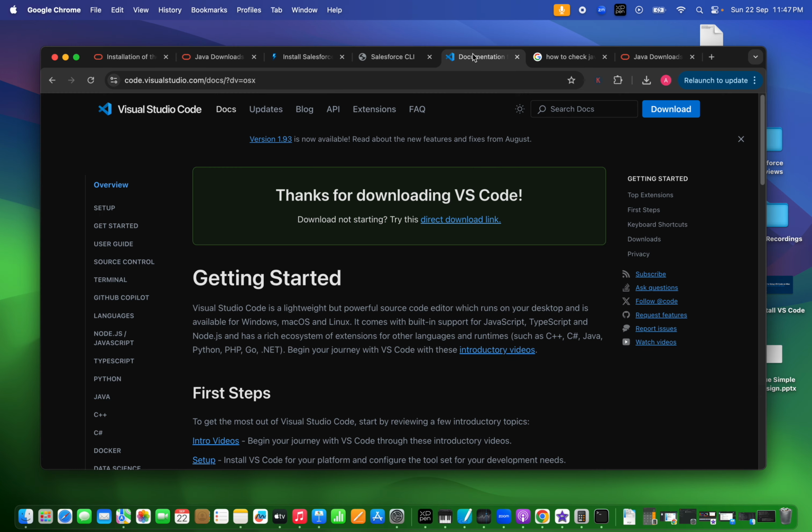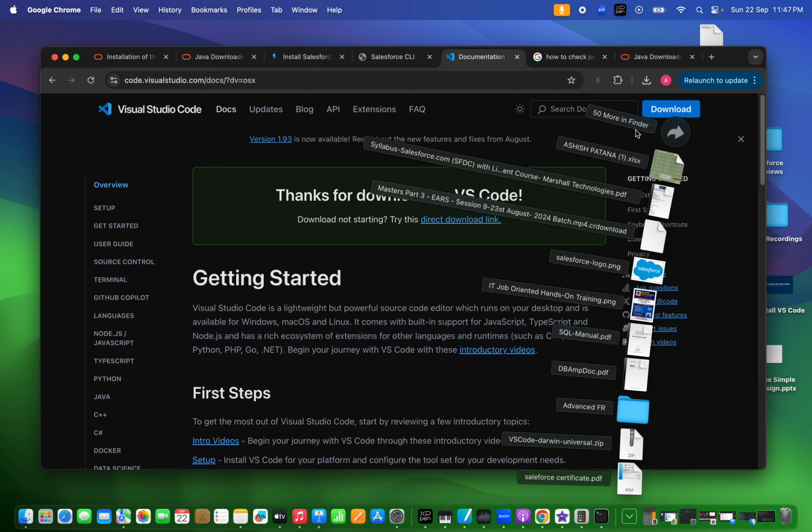The third step is to go to Google again, and you have to search for VS Code for macOS. Now when you do, you will come to this screen and you will be able to see Visual Studio Code for Mac. You have to just select download, and since I have already downloaded it, it's showing me thanks for downloading VS Code. Okay, I'll go to my downloads folder and install it.